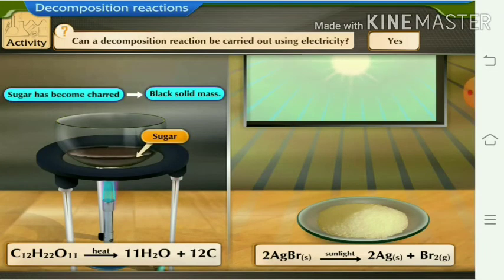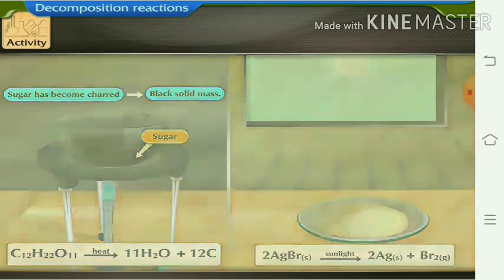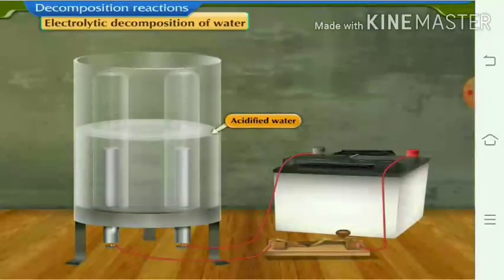As it shows, sucrose due to heat gets decomposed, and silver bromide also gets decomposed due to thermal energy, that is heat energy. Both are examples of thermal decomposition.